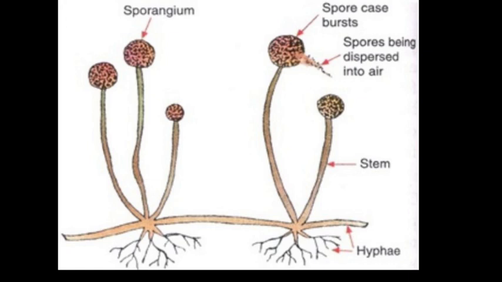The common bread mold is a fungus whose scientific name is Rhizopus, and it reproduces by the method of spore formation. As you see on your screen, it is a reproduction of bread mold fungus, Rhizopus. So how is it done? The tiny spores of bread mold fungus are almost always present in the air. If we keep a moist slice of bread aside for a few days, the spores of bread mold settle on it, germinate quickly and form a new fungus plant.